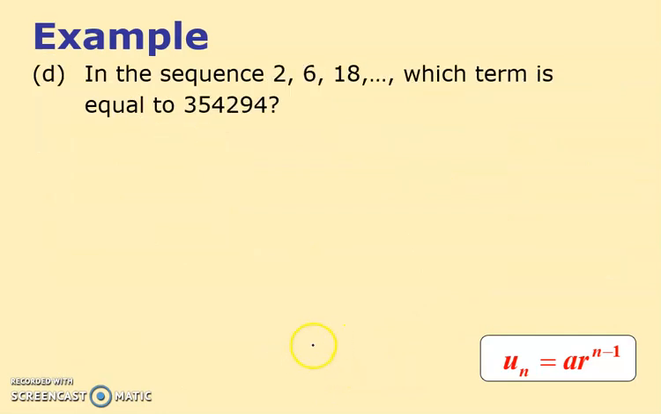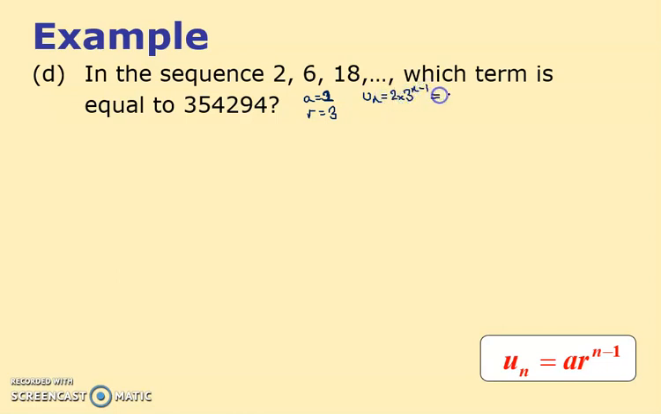And then D, what's this? 2, 6, 18. Which term is equal to? All right, now this is different. So I've got to get the formula, so I'll do that first of all. A equals 2. You can see 6 divided by 2 is 3, R equals 3, did it the wrong way around. A is 2, R is 3. And therefore my formula Un equals 2 times 3 to the n minus 1.